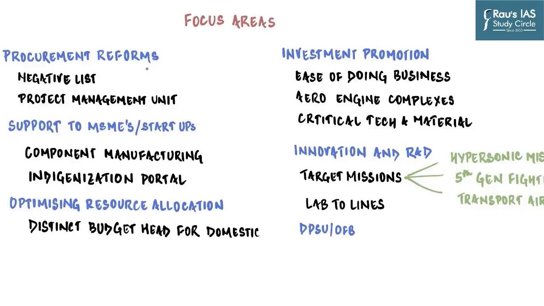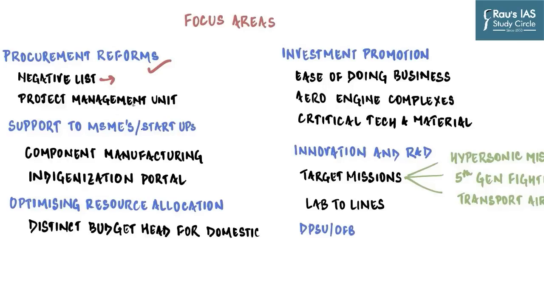Now we understand that procurement is completely and totally in the hands of the government. And so the government has proposed to publish a negative list. Now what does this mean? So negative list is a list of equipment, and if a particular equipment finds its place in the negative list, it cannot be imported, but only domestically manufactured.